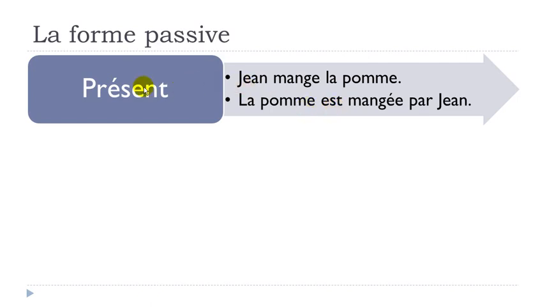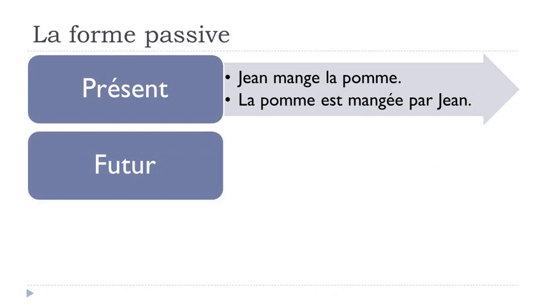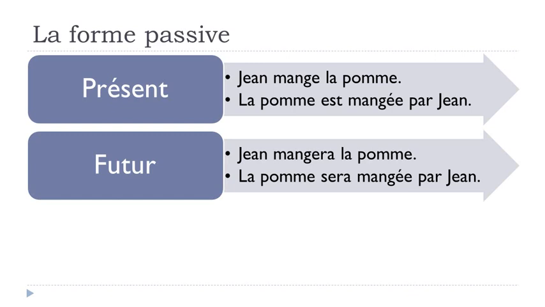So in that case, example for le présent, Jean mange la pomme. You change it and you get la pomme est mangée par Jean. So that's the one we saw, so it's actually quite easy. But now, let's see if we've got le futur.